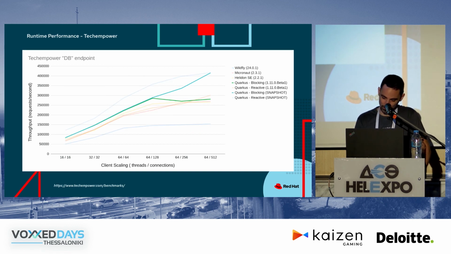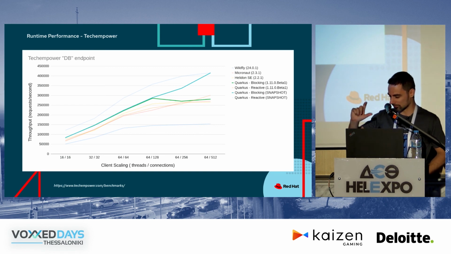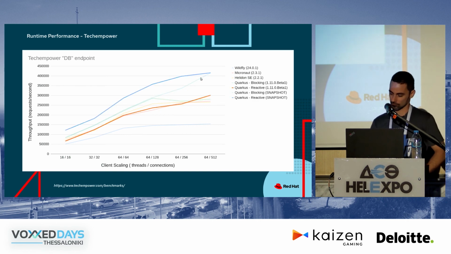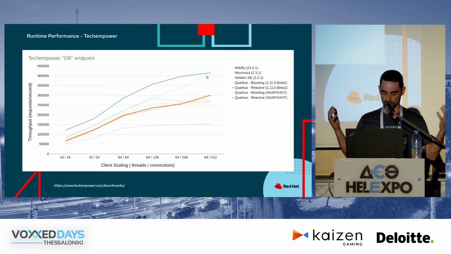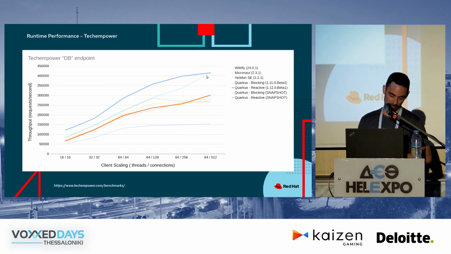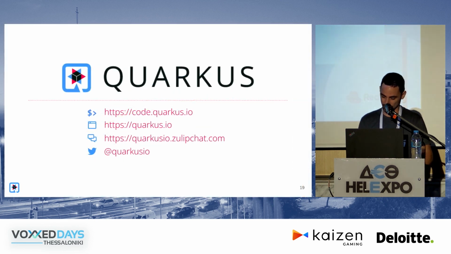Now, this is where we're actually showing how much of a difference we've achieved over these past 2 years. These are the blocking. It was the green one, and it has moved up here. And the reactive one, the red one, has moved up here. So again, we did a lot of work on the performance, and the latest TechEmpower benchmark pretty much shows that.